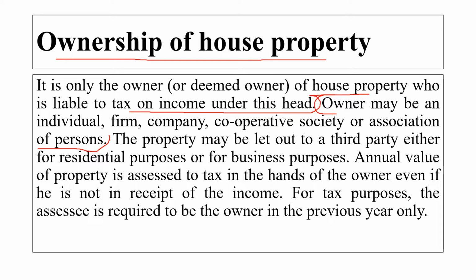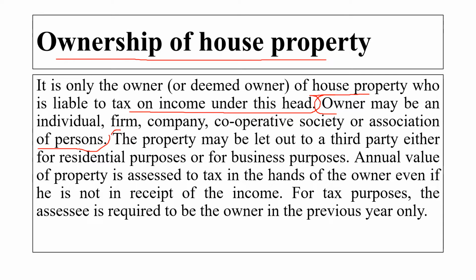The property may be let out to a third party either for residential purpose or for business purpose. Annual value of a property is assessed to tax in the hands of the owner even if he is not in receipt of the income.